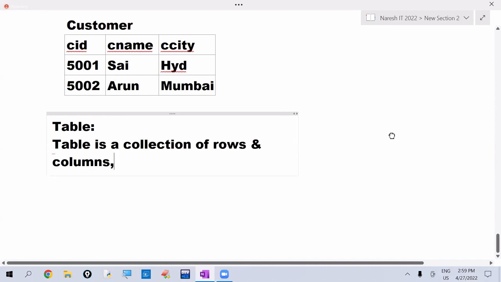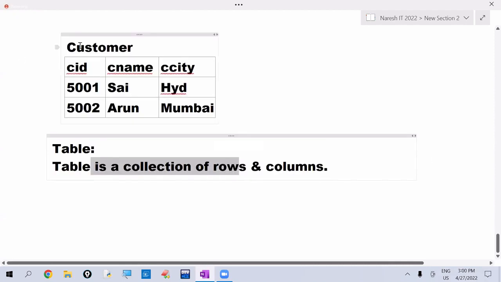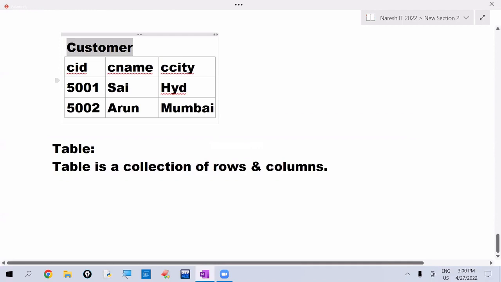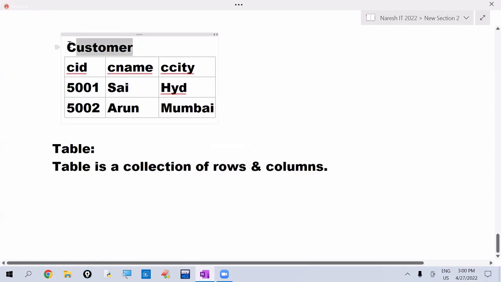So what does a table contain? A table contains rows and columns. Here customer is the table. This table has rows and columns like customer ID column, customer name column, customer city column. These are the columns. So 3 columns are there and 2 rows are there. This collection of rows and columns we are calling the table.